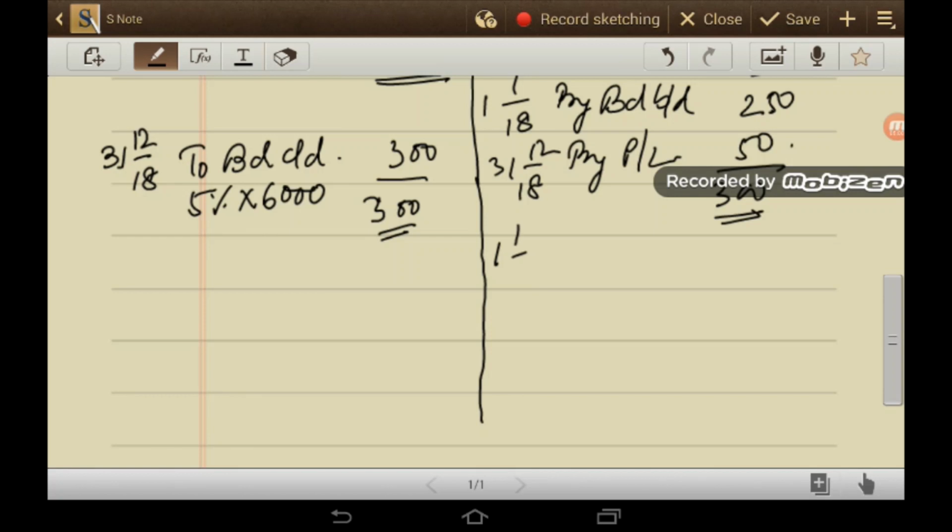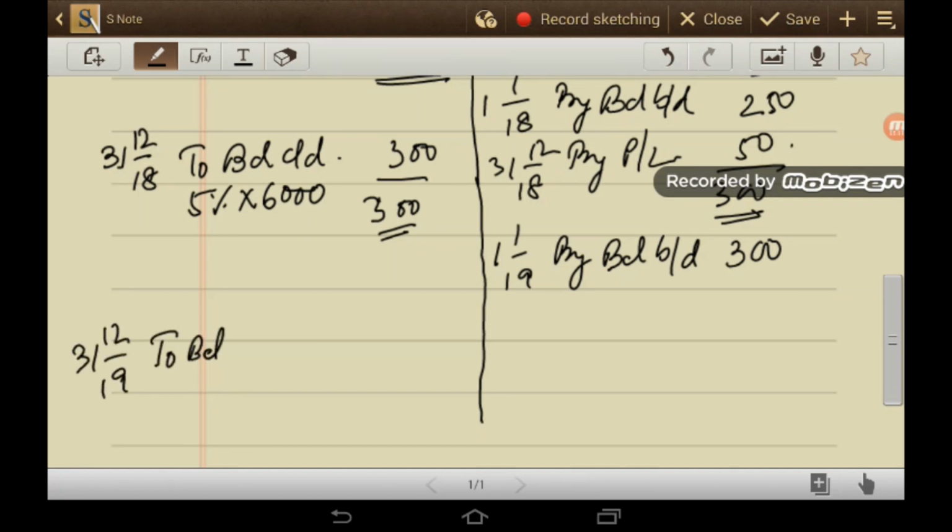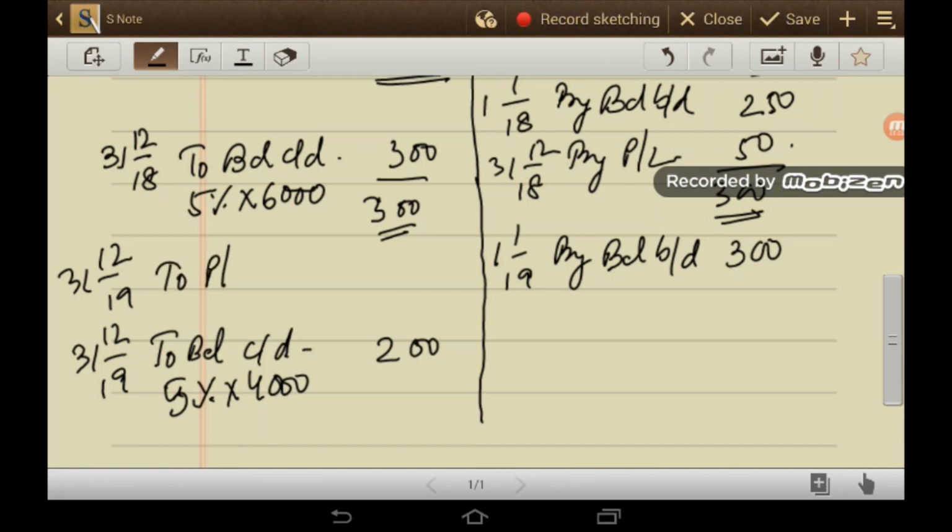Again on 1st January 2019, by balance BD 300 will be brought down. On 31st December 2019, to balance CD, this is 5% of rupees 4,000, so this is 200. And the balancing figure will be transferred to PL account.